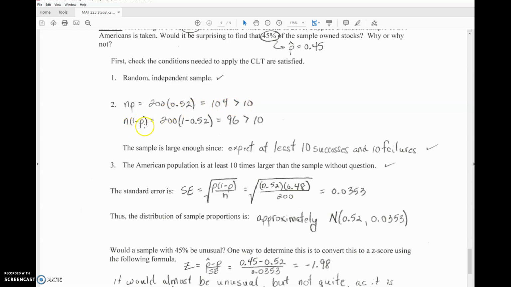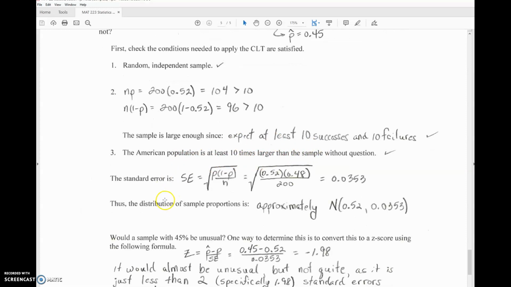People that I would expect to say I don't own any stocks would be n times 1 minus p. 200 times 1 minus 0.52, which comes out to be 96. That's certainly more than 10. So the sample is large enough since we expect at least 10 successes, which in this case means own stocks, and 10 failures, in this case do not own stocks. And I can also assume that the American population is at least 10 times larger than the sample of 200, certainly, without question. So I can assume a normal distribution